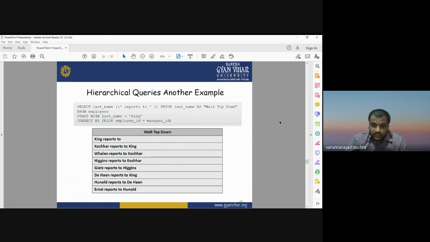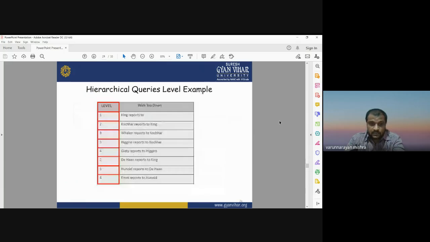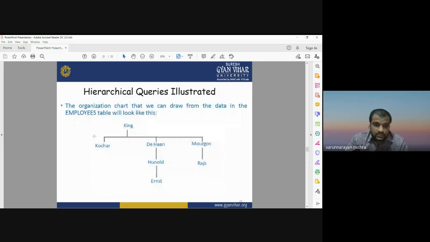It can be seen here. Here you see Kocher, Dehan, and Morgus, they are working under King, so they report to King. Hunhold is working under Dehan, so he reports to Dehan. And Ernst is working under Hunhold, so he reports to Hunhold. And Raj is working under Morgus, so he reports to Morgus.